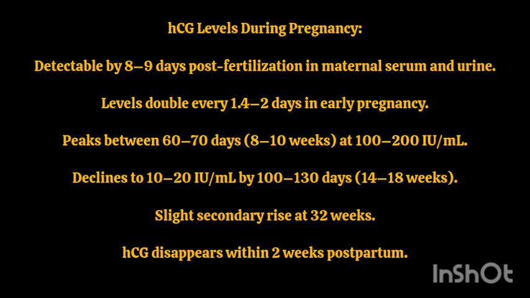HCG levels during pregnancy. Detectable by 8 to 9 days post-fertilization in maternal serum and urine. Levels double every 1.4 to 2 days in early pregnancy. Peaks between 60 to 70 days, 8 to 10 weeks, at 100 to 200 IU per milliliter. Declines to 10 to 20 IU per milliliter by 100 to 130 days, 14 to 18 weeks. Slight secondary rise at 32 weeks. HCG disappears within 2 weeks postpartum.